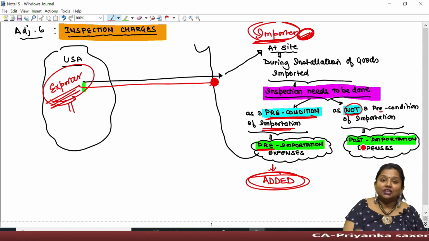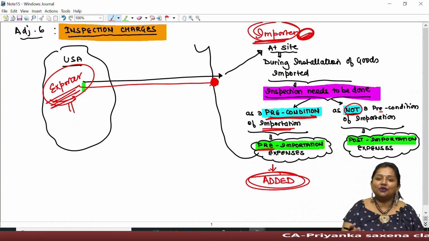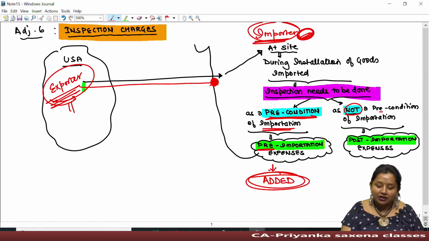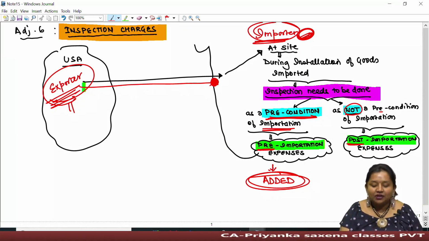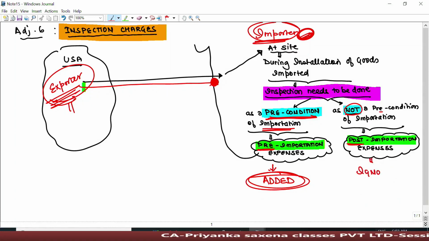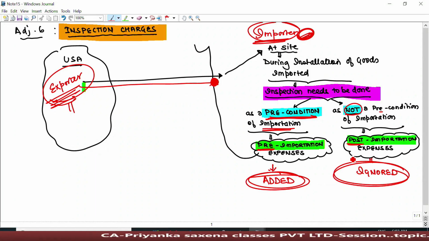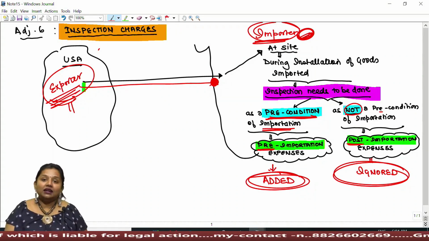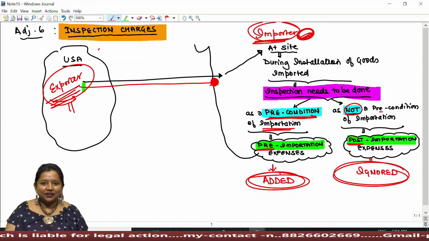Since it is actually incurred after clearance of goods from the Indian port to the destination point in India, it shall be treated as post importation expense, which shall be ignored while computing the assessable value for custom duty. So in case of inspection, always remember that if it is specifically mentioned in the contract as a precondition, then it shall be added, and otherwise it shall be ignored.